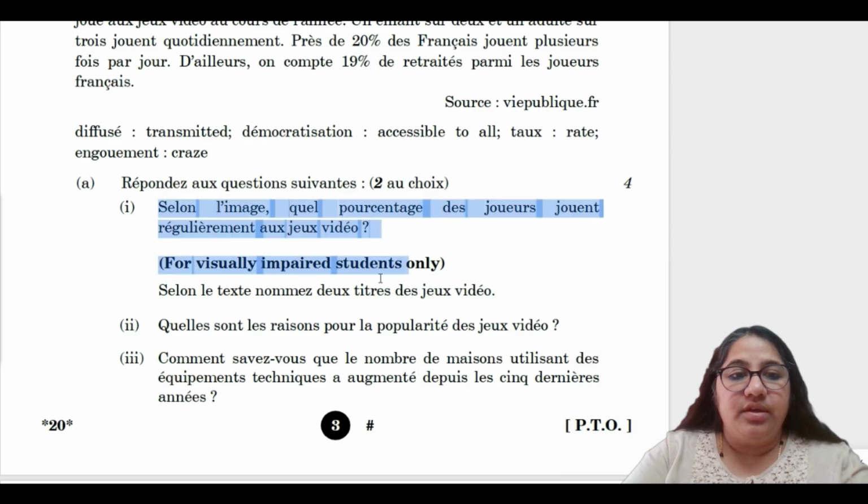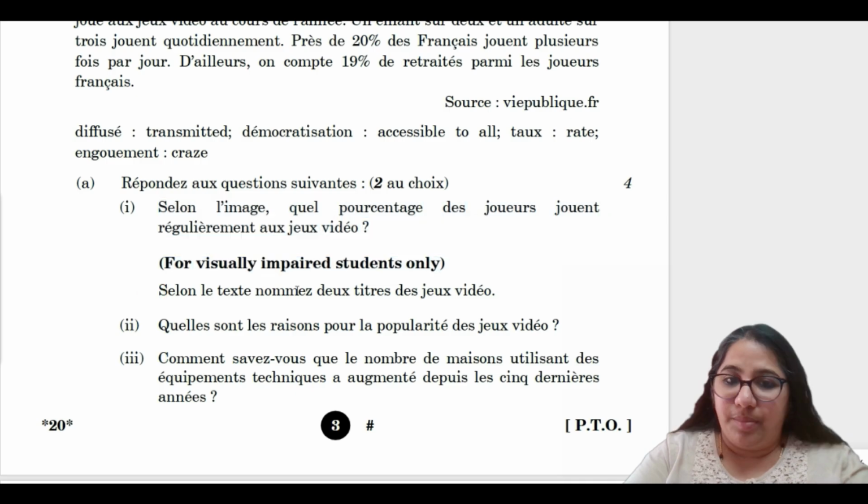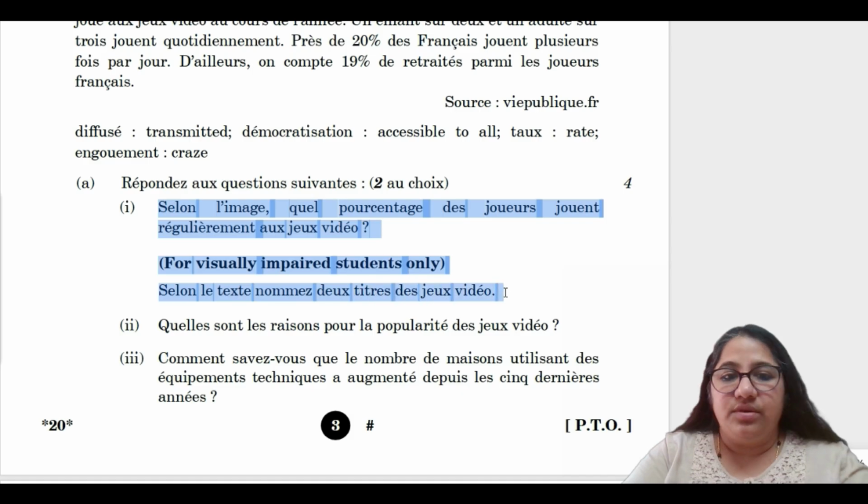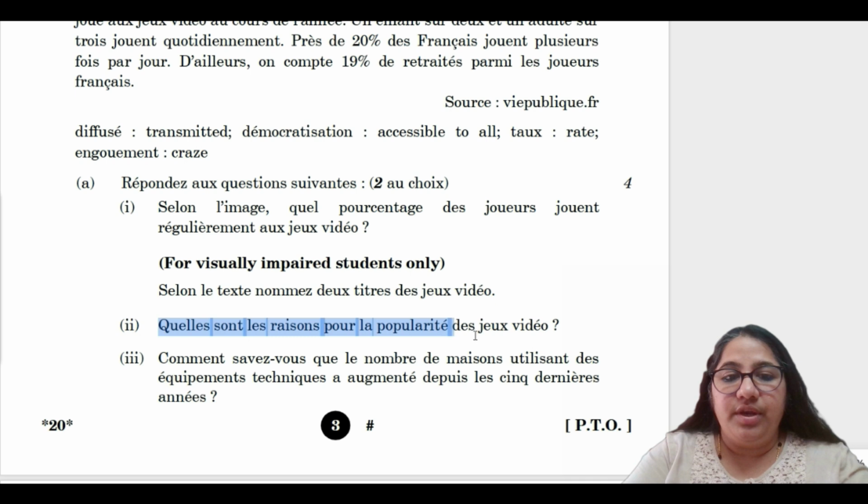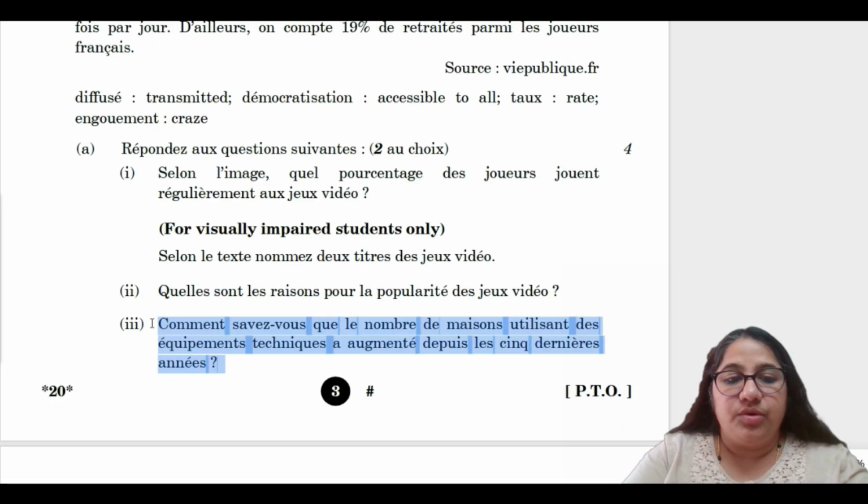So next one, here it is given for visually impaired students, so it does not apply to you. However, I'll explain the meaning of this question alone. Selon le texte, nommez deux titres de jeux vidéo. According to the text, name two titles of the video games. Next question. Quelles sont les raisons pour la popularité des jeux vidéo? What are the reasons for the popularity of the video games? Third question. Comment savez-vous que le nombre de maisons utilisant des équipements techniques a augmenté depuis les 5 dernières années? How do you know the number of houses using technical equipment increased in the last 5 years?